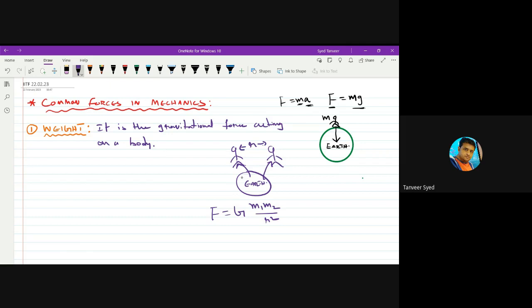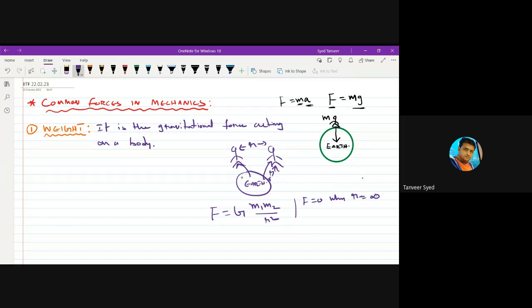If you take the distance between Earth and an astronaut, this is r. Gravitational force will become zero only when r becomes infinity. So if an astronaut is floating in space, it's not like the gravitational force on him is zero. Gravitational force is there on him due to Earth, due to Moon, due to Jupiter, due to Sun. All these things are exerting gravitational force on that astronaut.